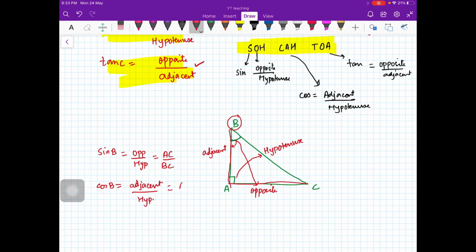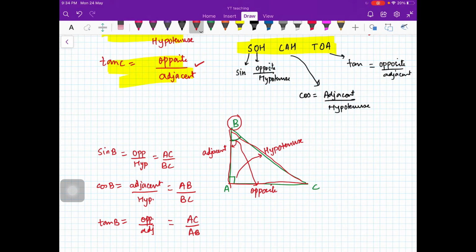So adjacent here is AB upon hypotenuse BC, and then your tan B will be opposite upon adjacent. Okay, so opposite here is AC upon AB. Is that okay? So this is how the ratios are defined, right? So we will deal with these things in detail.